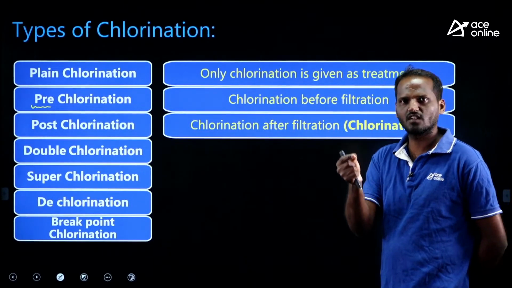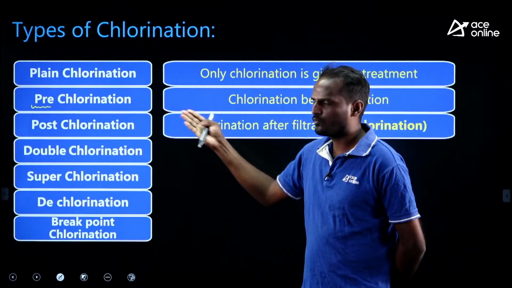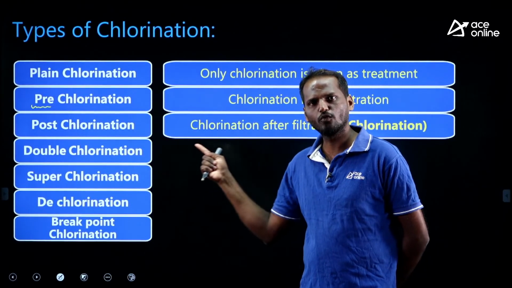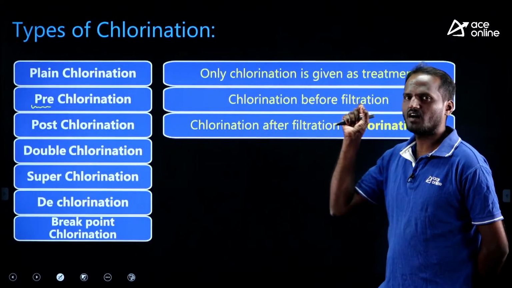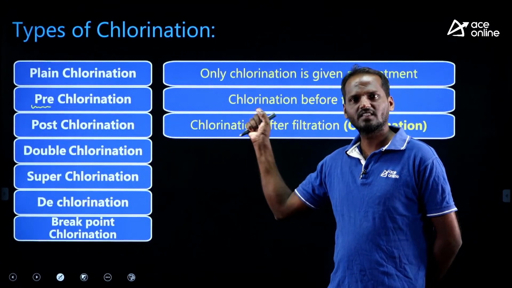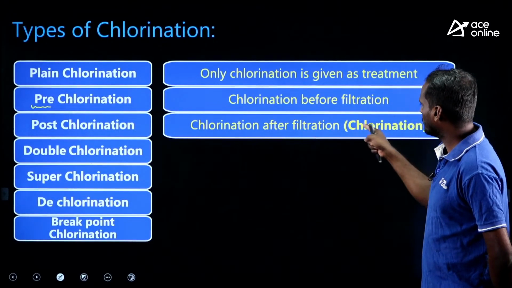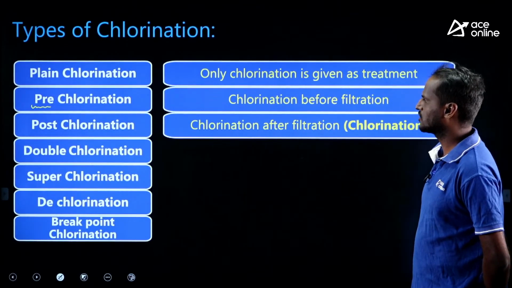Generally, in the conventional water treatment plant, we do post-chlorination only. At the end of conventional water treatment, we do disinfection, right. After all the treatment is given to water, at the end we disinfect the water. That is post-chlorination, simply known as chlorination. What is double chlorination?